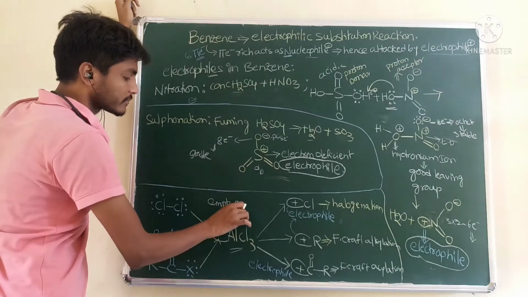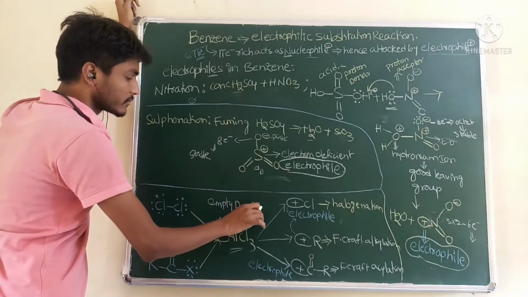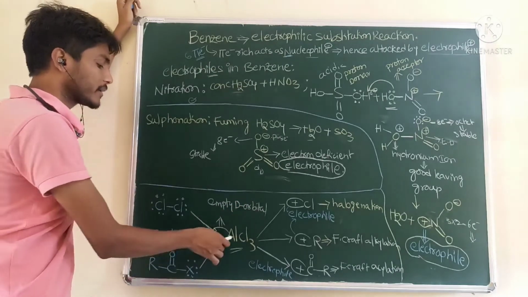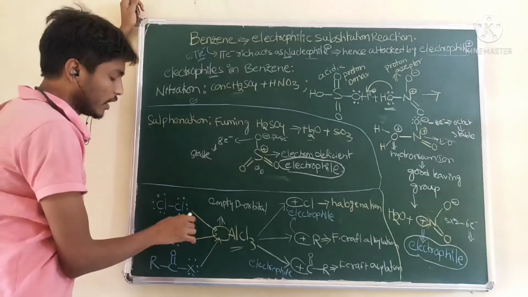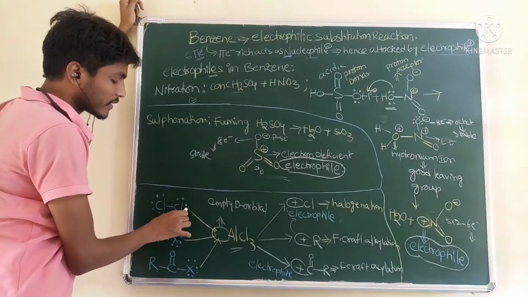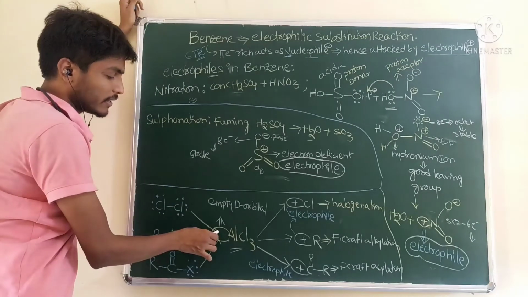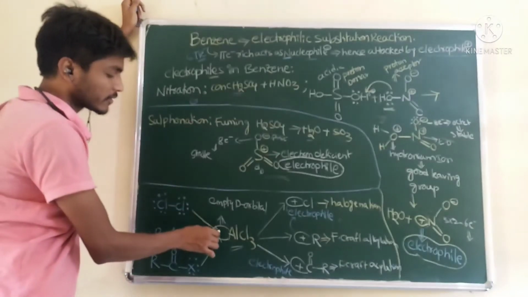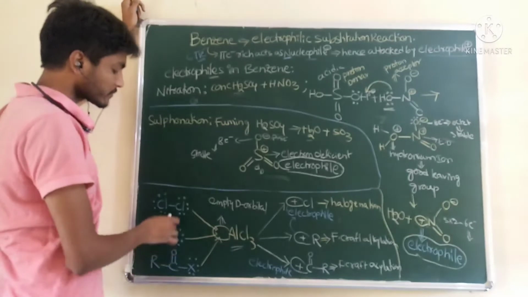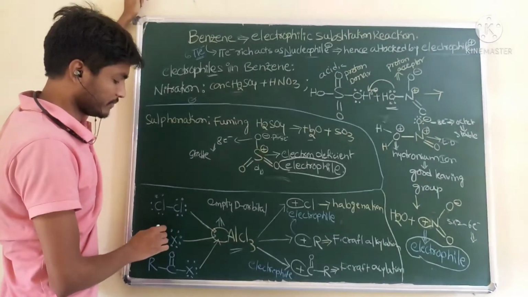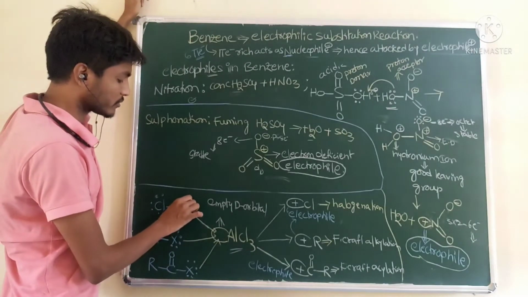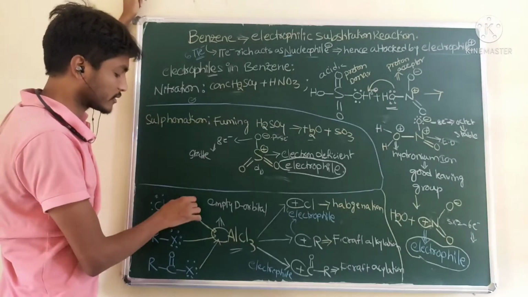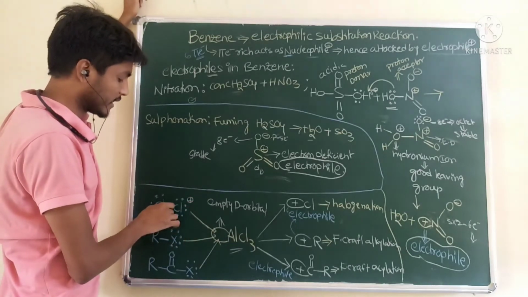So the lone pair of electrons is given to this orbital, and then there is formation of a coordinate covalent bond. When this donates the electron to the aluminum, then this chlorine becomes positively charged. When this chlorine becomes positively charged, it will take electrons readily from the other chlorine, making this chlorine a positively charged electrophile.